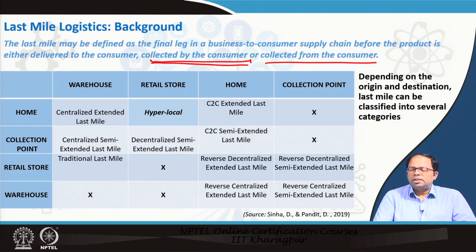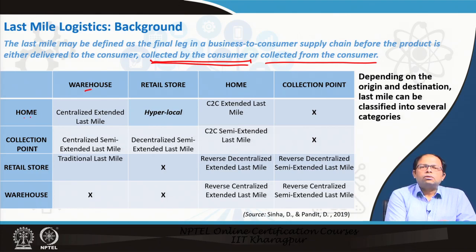Depending on the origin and destination, last mile could be classified into several categories. This categorization has been done by myself and one of my research scholars. If I start with a warehouse, I can obviously go to home to deliver. So, this is the centralized extended last mile. And then from the retail store, I can also deliver to home. That is called hyper local.